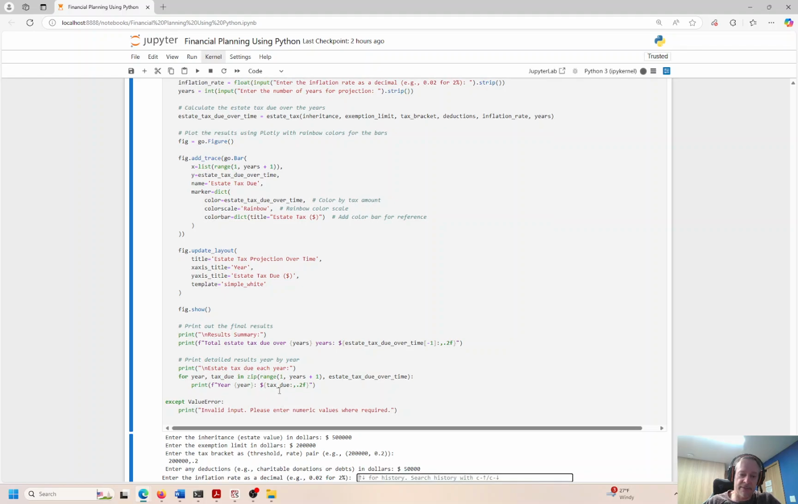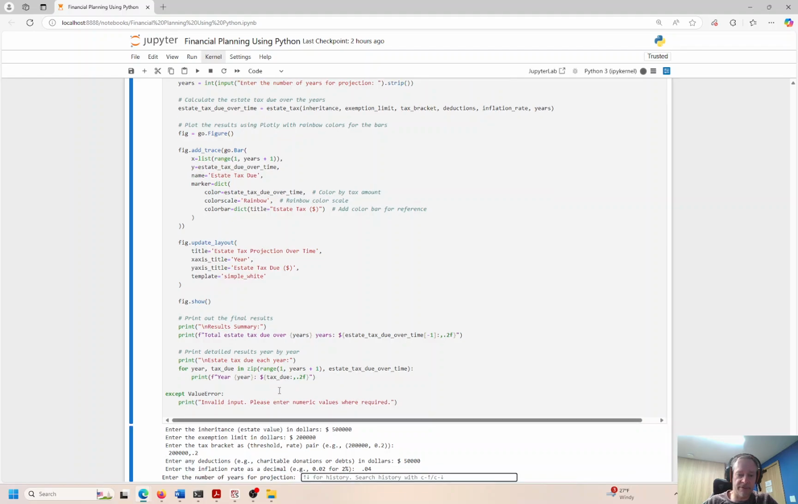Enter the inflation rate. I am going to say 0.04. Maybe it's a little bit low for today's inflationary environment, but kind of close. Enter the number of years for your projection. I'm going to say 20 years. I think that's fine. Okay, let's look at the result.